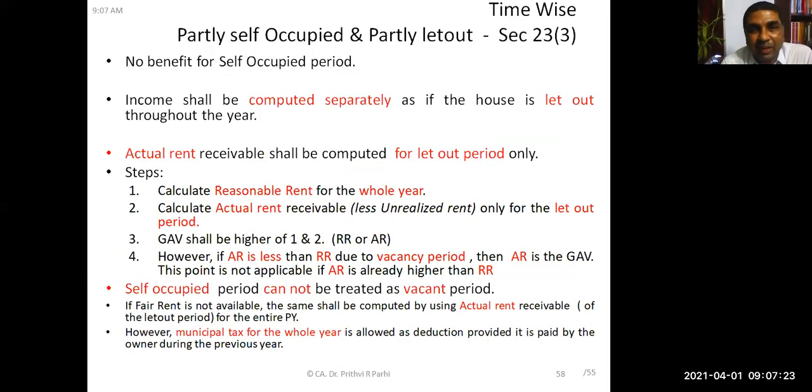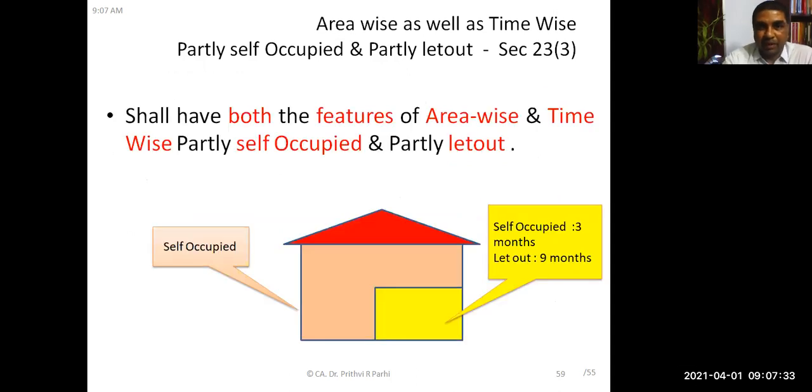Okay, if it is time wise partly self-occupied and partly let out, it shall be treated as if it is a let out house. That also we have discussed. And if it is area wise as well as time wise, both the features of area wise and time wise shall be applied. That means the same process has to be followed.